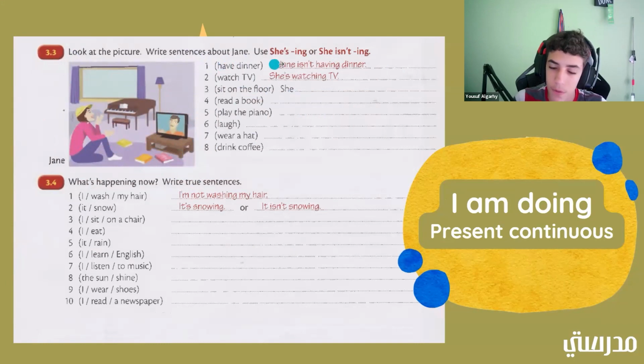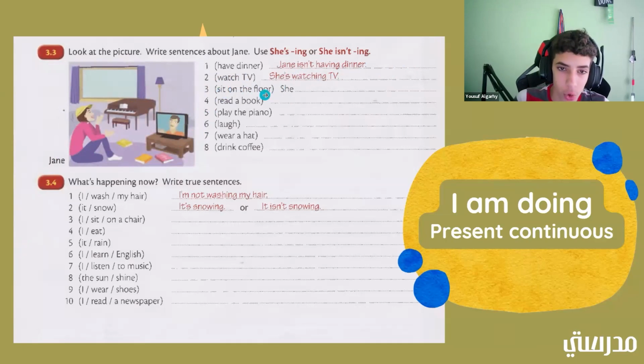All right. So here's number 1 for an example. Have dinner. Okay. But as we can see, there is no dinner. There's no food. So Jane isn't having dinner. Okay. Watch TV. Okay. As we can see, Jane is watching TV. She's looking at the TV. So she's watching TV.